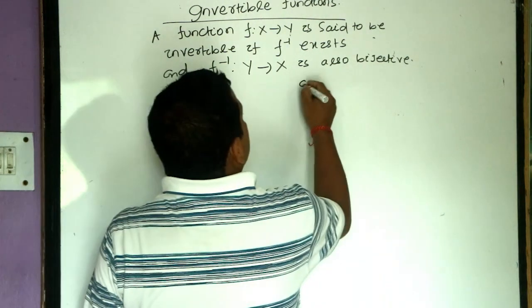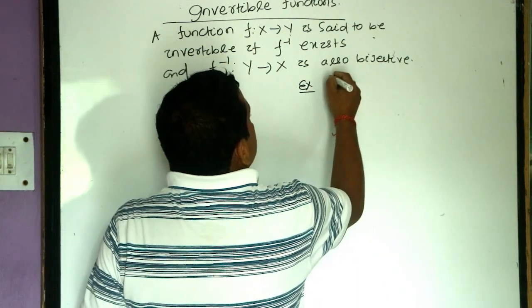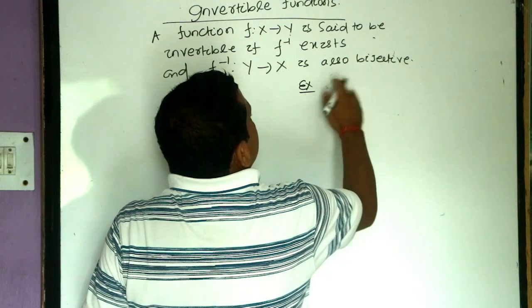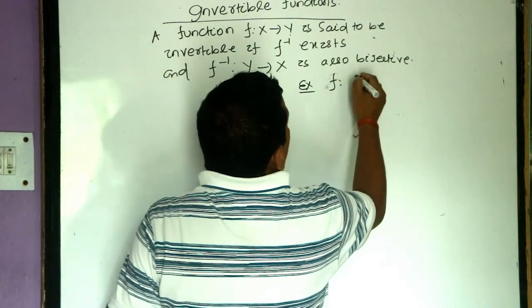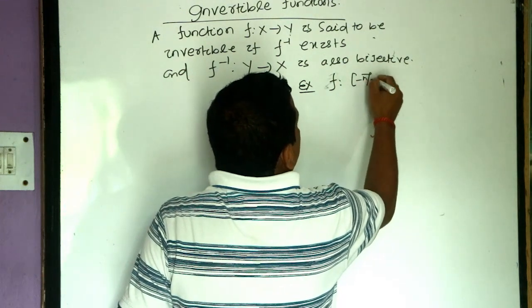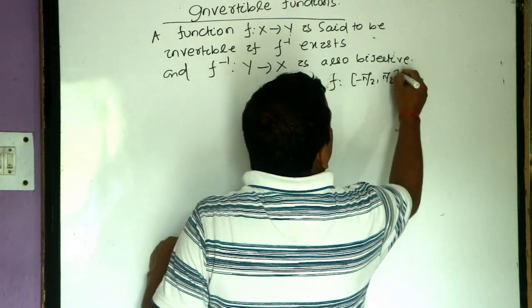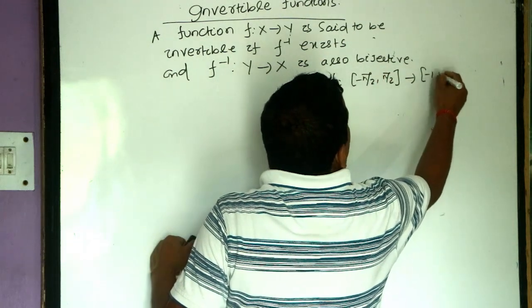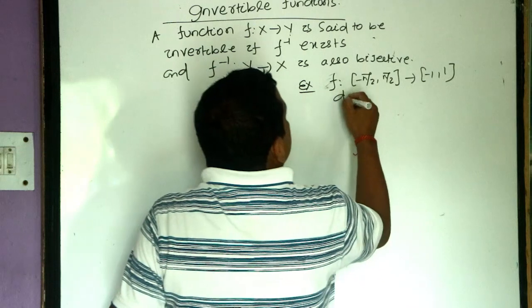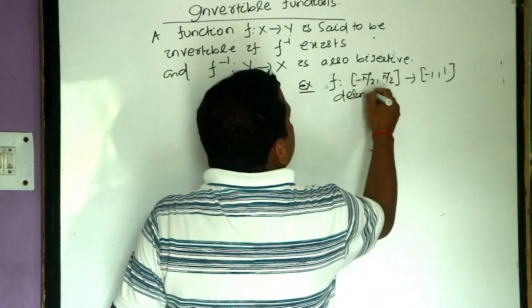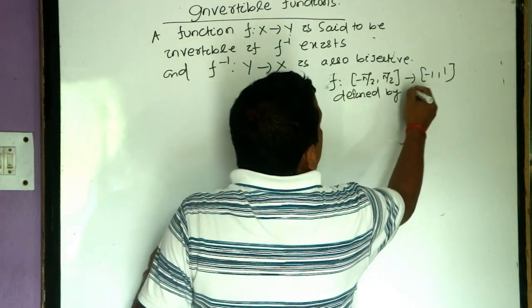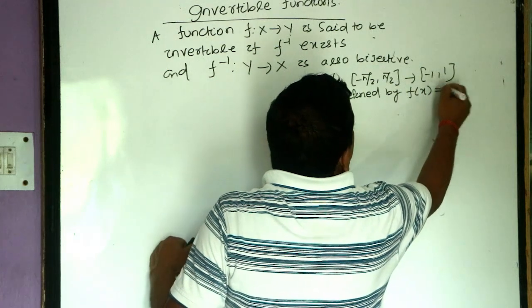For example, sin x. f is a function from minus pi by 2 to plus pi by 2 to minus 1 to 1 defined by f of x equals sin x.